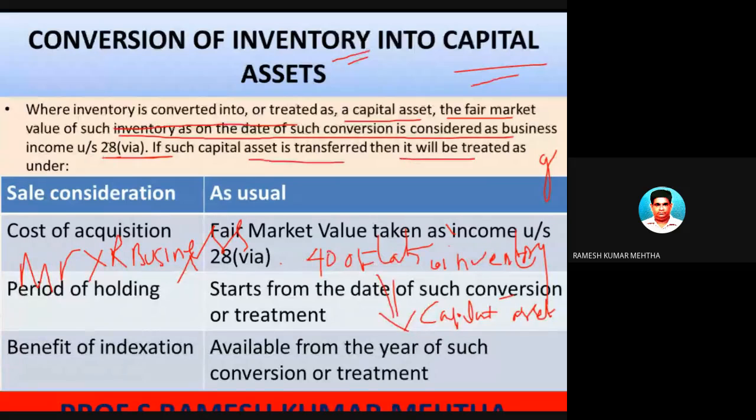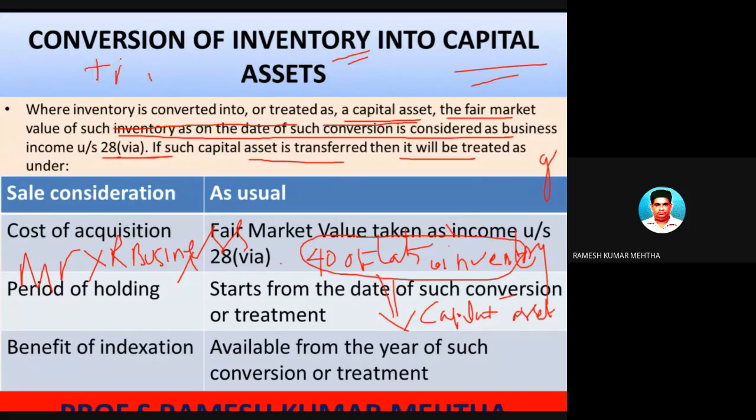Now again, I'm recapping this particular point. These 400 flats were inventory, which he converted into capital asset. He is not inclined to sell them; he converted them into property of his own. So previously it was inventory which was converted into capital asset. There is no question of transfer. It is not a sale.